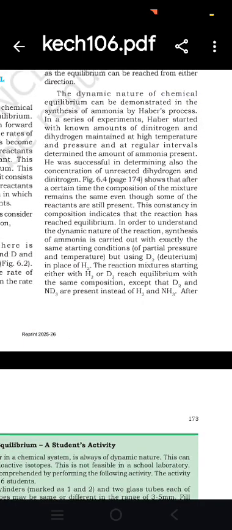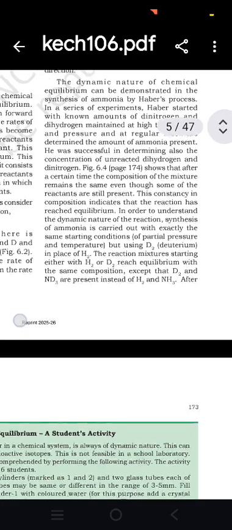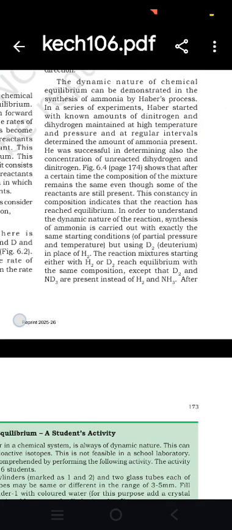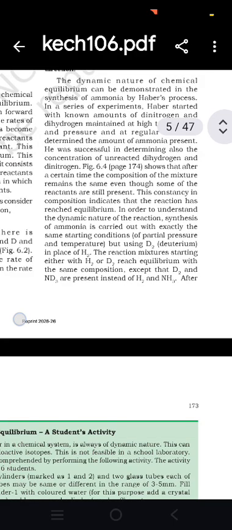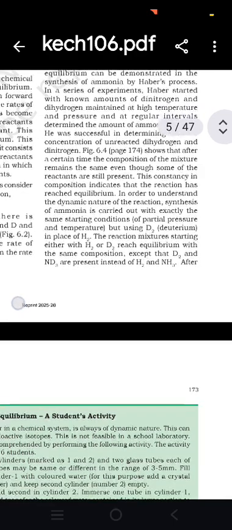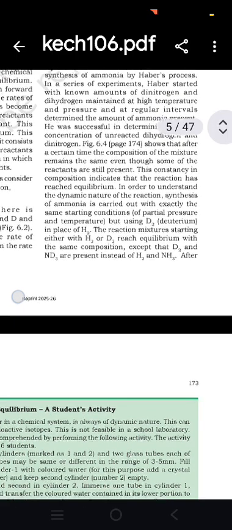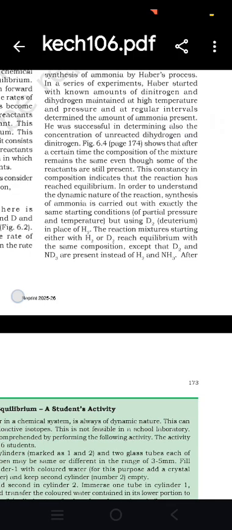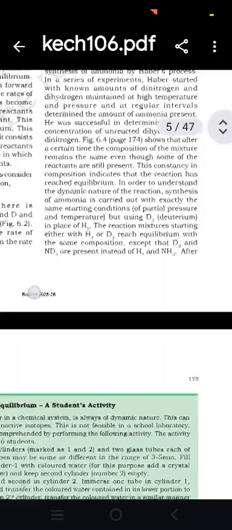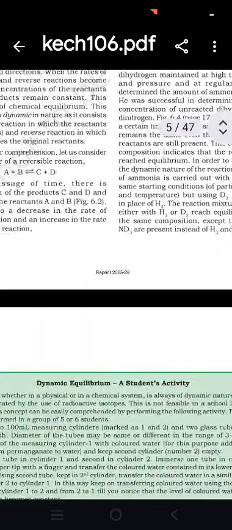In order to understand the dynamic nature of the reaction, the synthesis of ammonia is carried out with exactly the same starting conditions of partial pressures and temperature, but using deuterium in place of hydrogen. The reaction mixture starting with hydrogen and deuterium reaches equilibrium with the same composition, except that deuterium and ND3 are present instead of hydrogen and NH3.